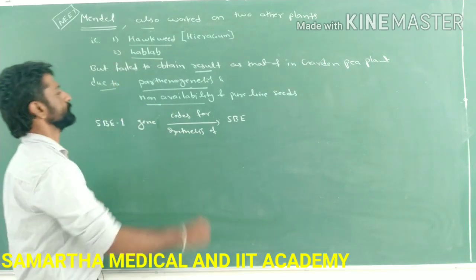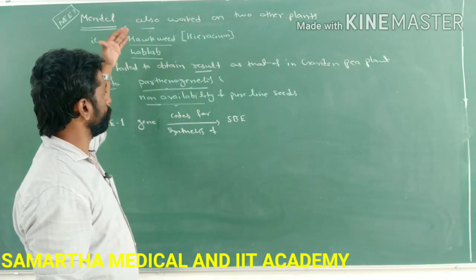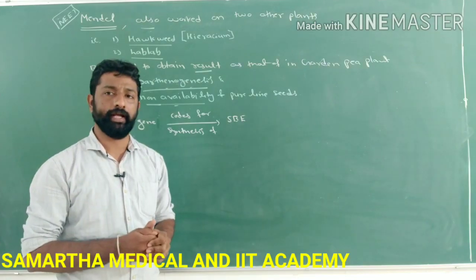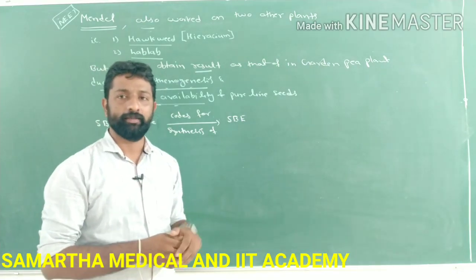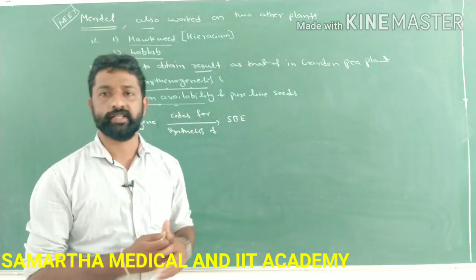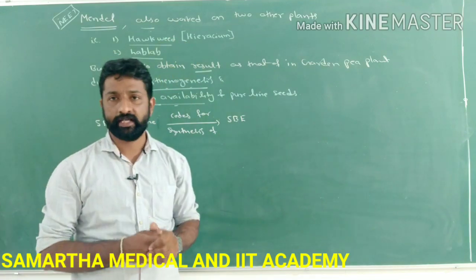Because of these two reasons only, Mendel didn't continue to work on the hawkweed and lub plant. As the pea plant was more suitable for his hybridization experiments, he continued all his experiments on the pea plant only. This concept is very important for the NEET examination.